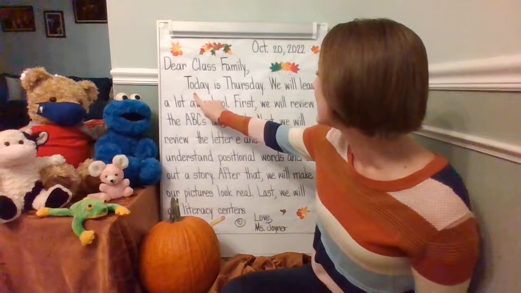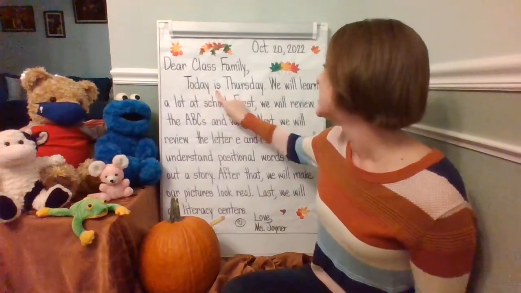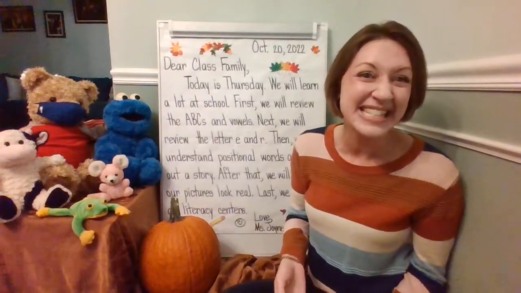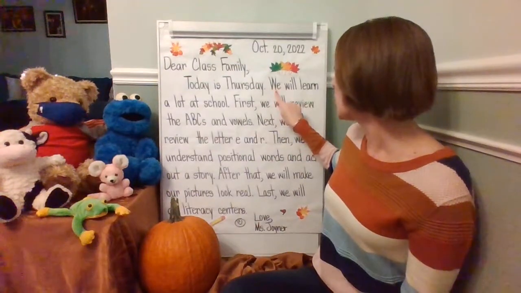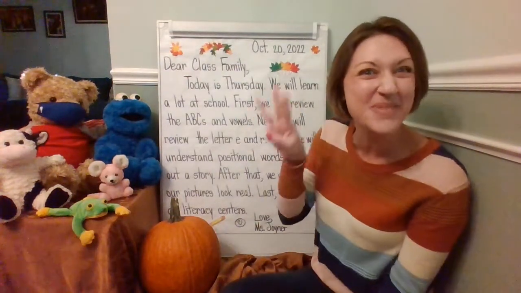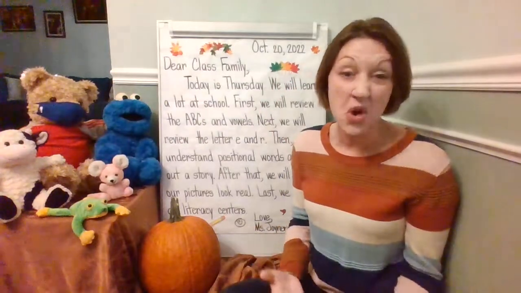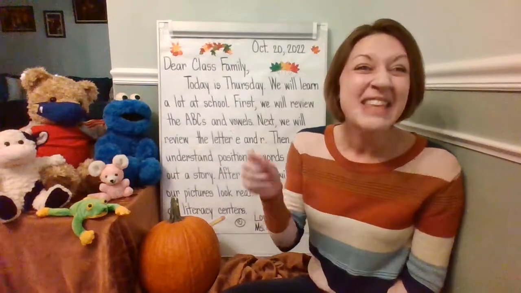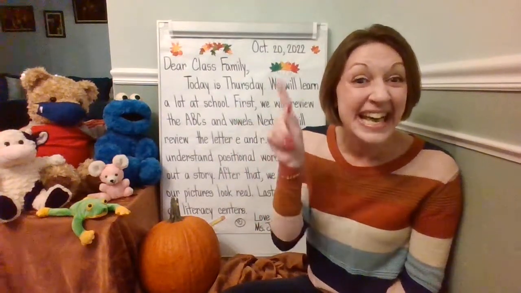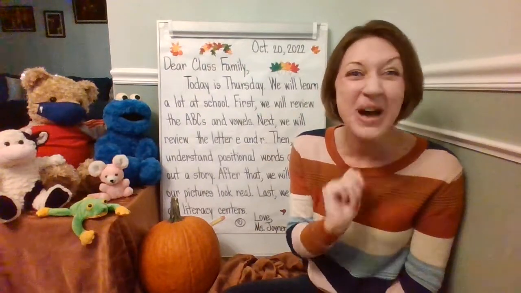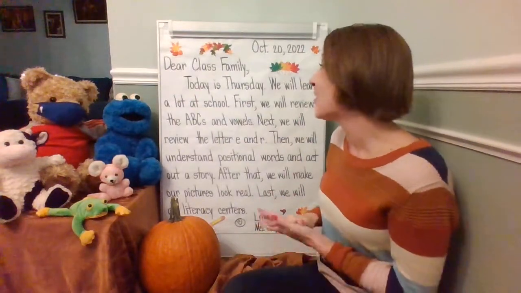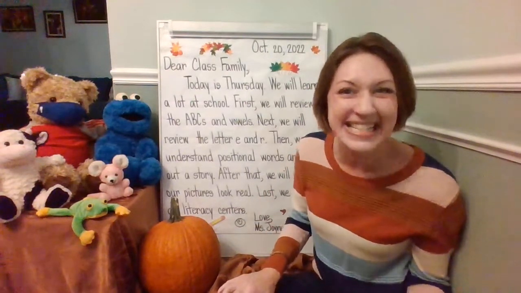Look at the first telling sentence. Let's go ahead and reread it. Today is Thursday. It is Thursday. After that first sentence, notice the next sentence. It starts with the word we and a capital W, like W-wind-W. Did you notice that every sentence begins with a capital letter? Good writers start sentences with capital letters. They remember that sentences tell a complete idea, have finger spaces between the words, and a punctuation mark at the end. As we're rereading, notice all of these telling sentences.